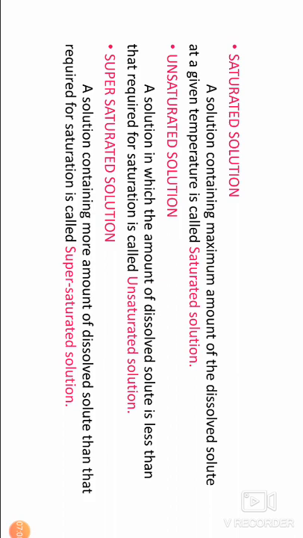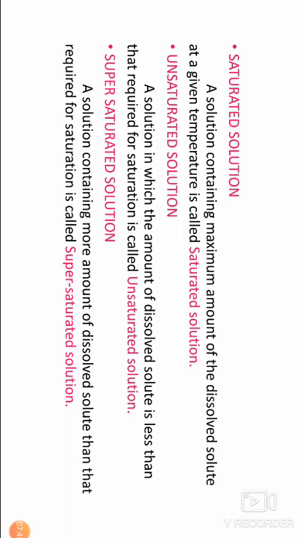Saturated, unsaturated, and supersaturated solutions. Based on the relative amounts of the dissolved solute, solutions can be classified into three types. They are: saturated solution. A solution containing the maximum amount of the dissolved solute at a given temperature is called a saturated solution.